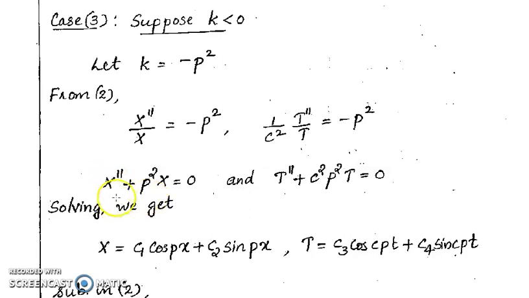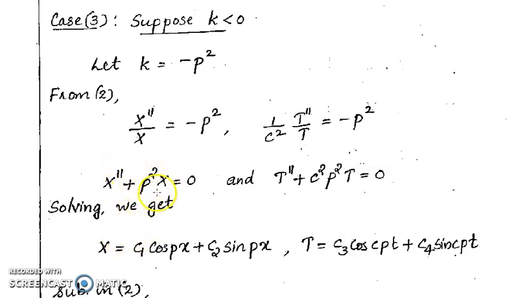And on converting to symbolic form, we get capital D square, where capital D is d by dx, capital D square plus p square into X equal to 0. The auxiliary equation is m square plus p square equal to 0. On solving the auxiliary equation, we get m square equal to minus p square. That is, the roots are plus or minus ip. Here the roots are imaginary, plus ip and minus ip. That is the case where roots are complex and different.